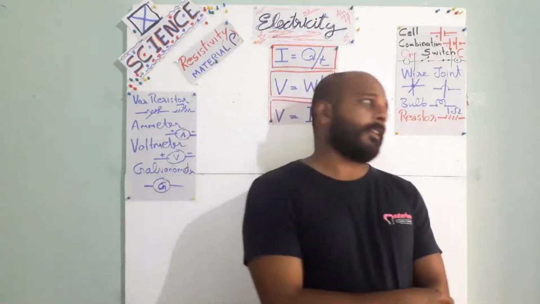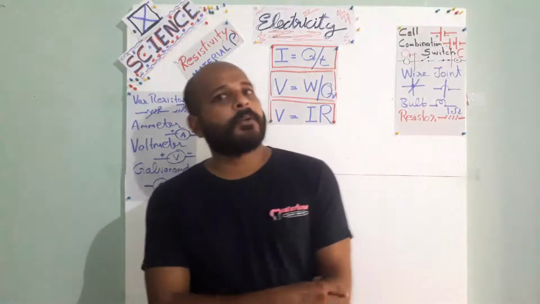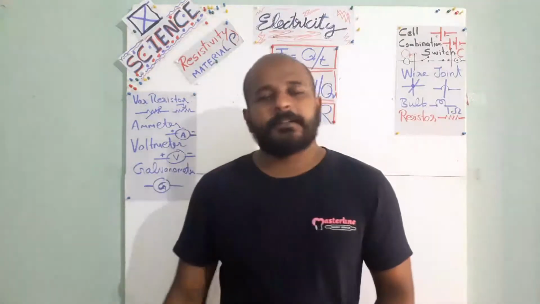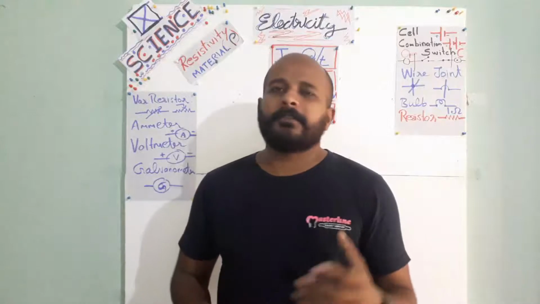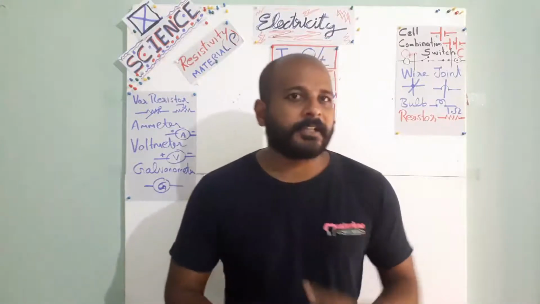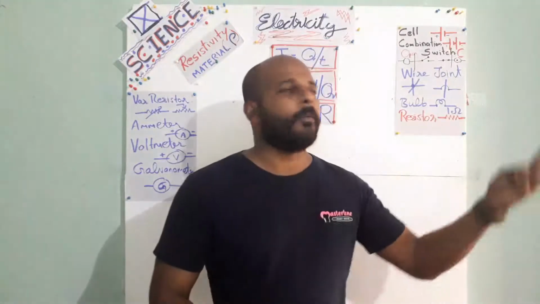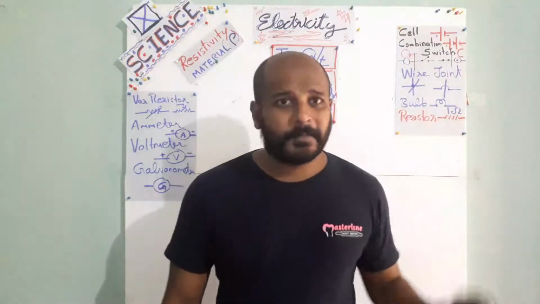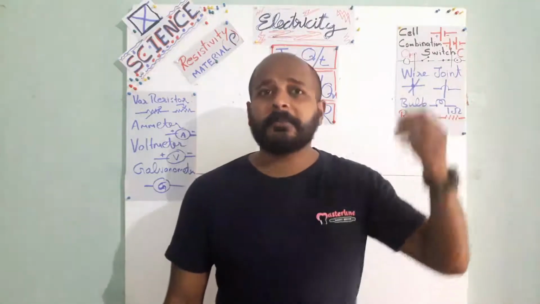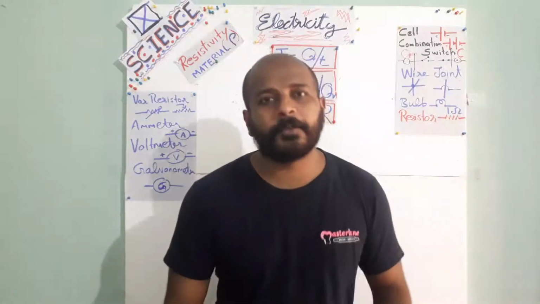Pure and impure things are there. Pure means only one kind of particle is there in that particular matter. Impure means there are lots of particles. Examples of pure are water, carbon dioxide, iron in its purest form, gold in its purest form, copper, aluminium, zinc. All the elements are pure.